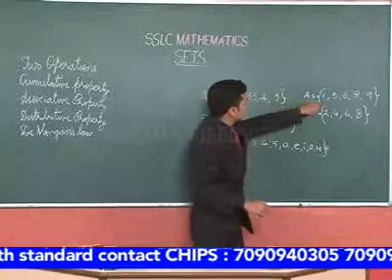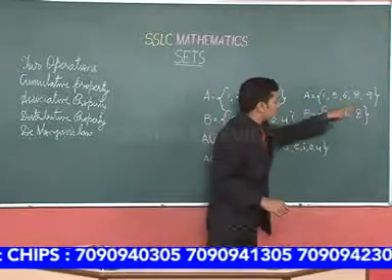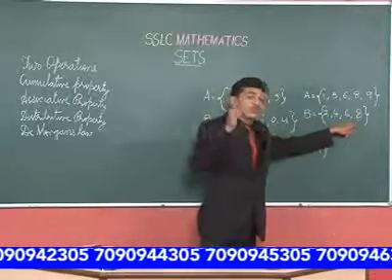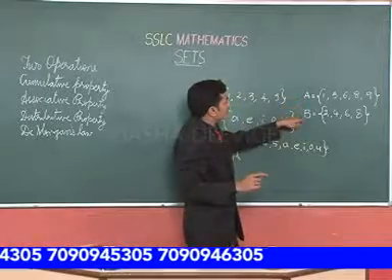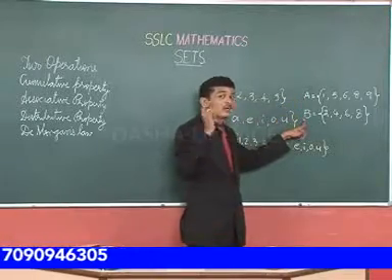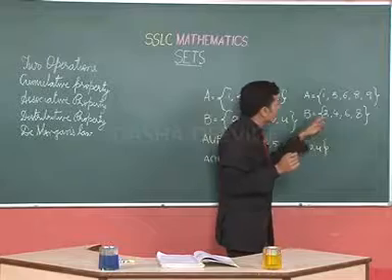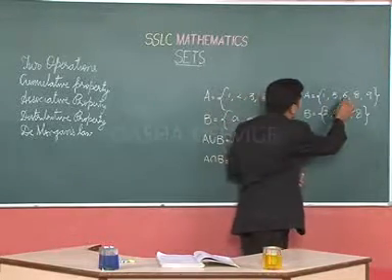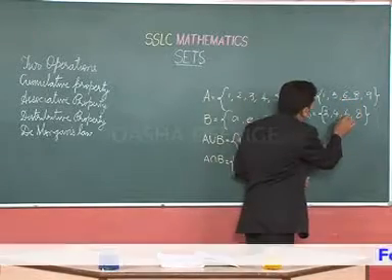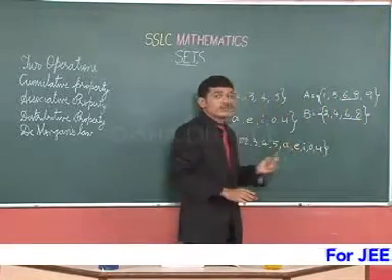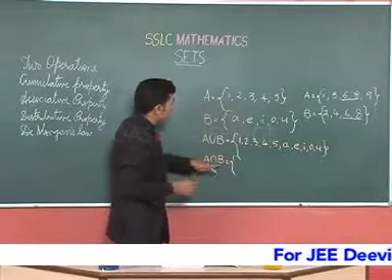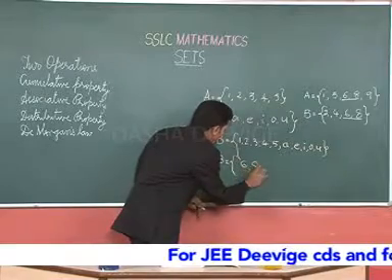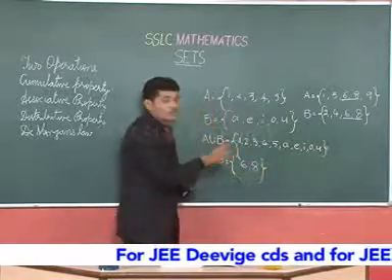See here we have 1, 5, 6, 8, 9 in this set and 2, 4, 6 and 8 in the other. Please note here 6 and 8 are common to both the sets. So, A intersection B becomes a set with entities 6 and 8, which are common to both the sets.